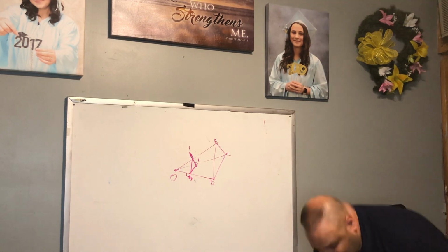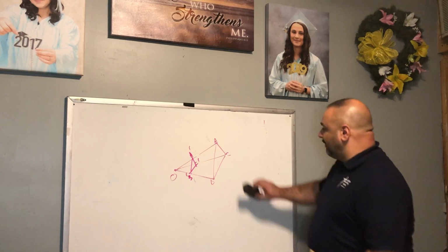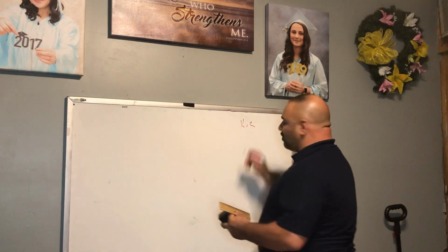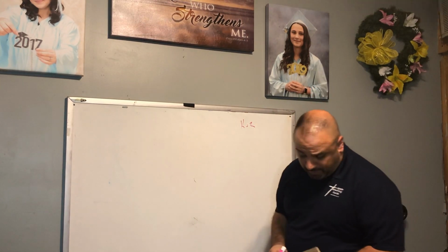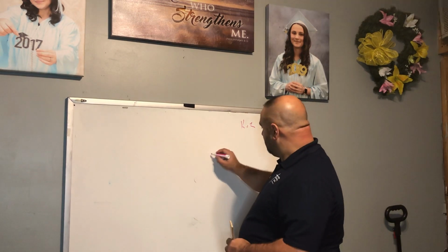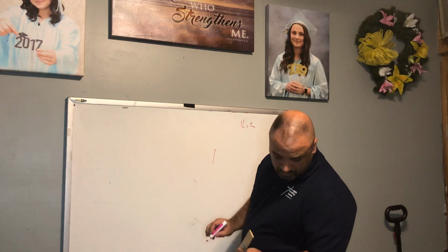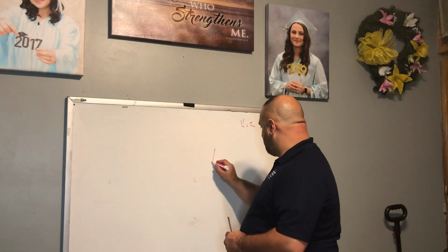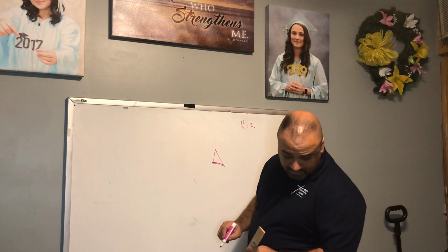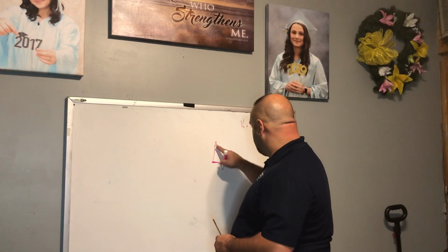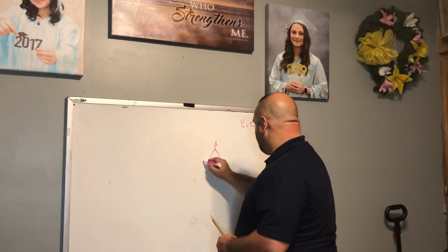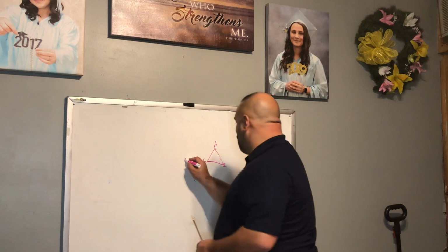All right, let's look at number 12 here. Number 12, K equals 2. So if it's greater than 1, we know it's going to be an enlargement. All right, so we have A, B, C. We have O right here.